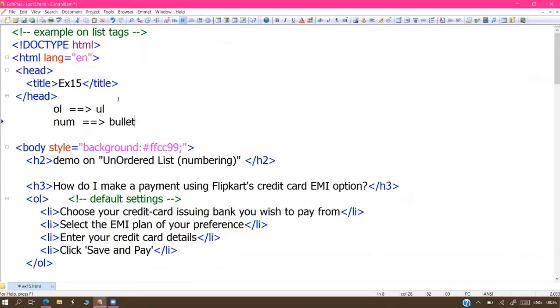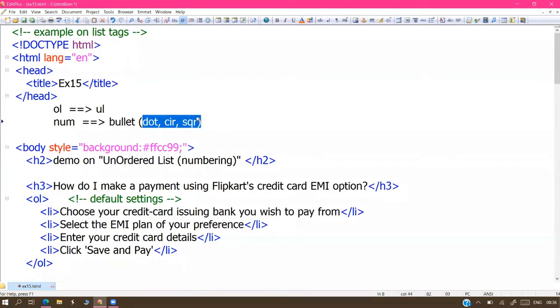Rest of all the things, just copy paste. Only these are the two changes. Numbering is replaced with bullets, sir. What bullets are available? Generally, three bullets are available: one is the dot, second is the circle, third is the square. Bulleting style supports only these three types of bullets.